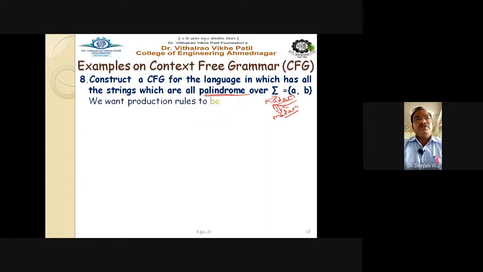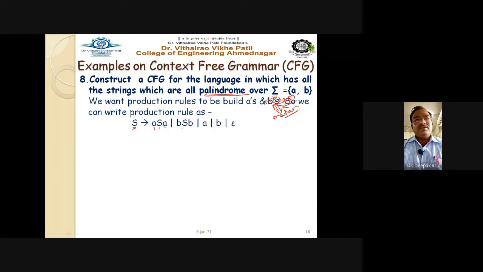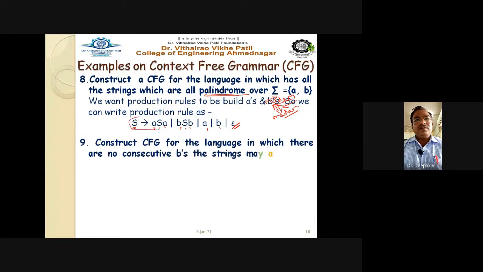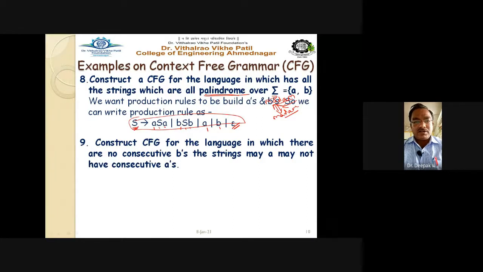So here we want production rules built over A and B. We can write the production rule as: S produces A S A, B S B, A, B, and epsilon symbol. So in one line it is defined like this. You can take any string and start deriving from S. You will definitely get a palindrome string of A and B with the help of this production rule.